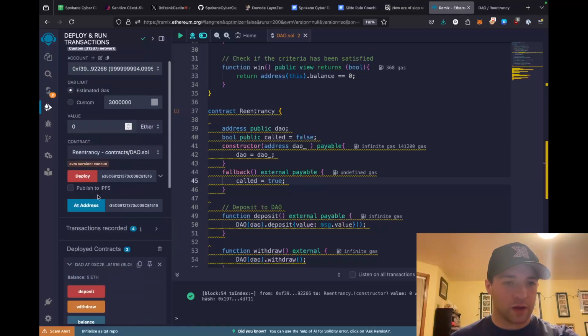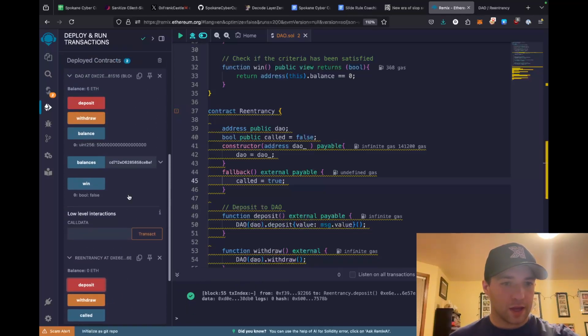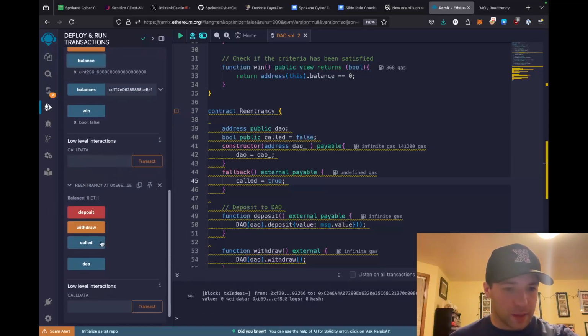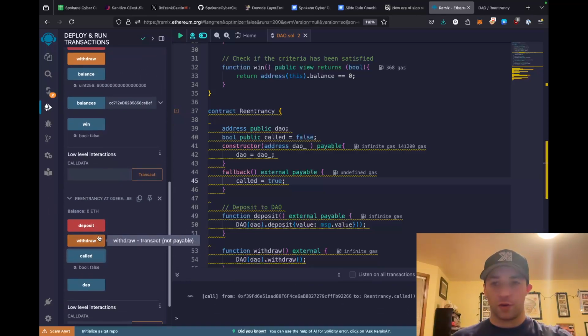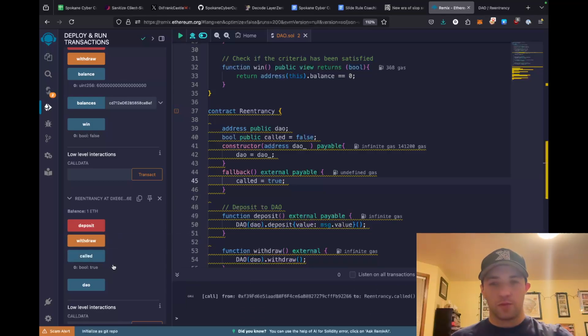So again, we're going to have to transfer 1 Ether. We're going to do deposit. And this now has 6 Ether. And then we're going to notice that called is currently set to false. We're going to do withdraw. And then we're going to notice that this is set to true, which means that this fallback indeed did work.